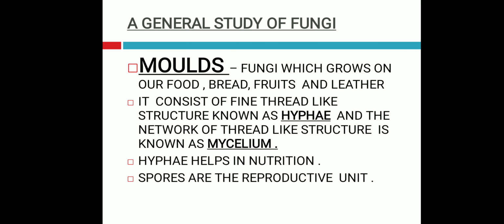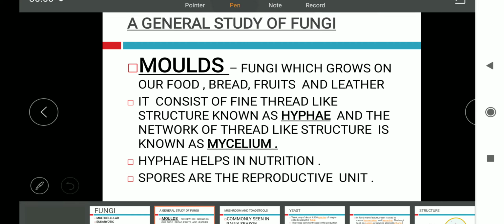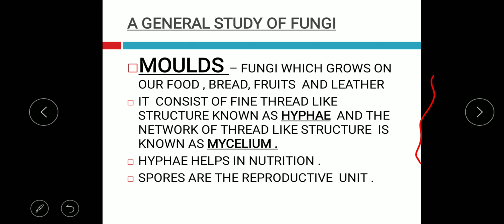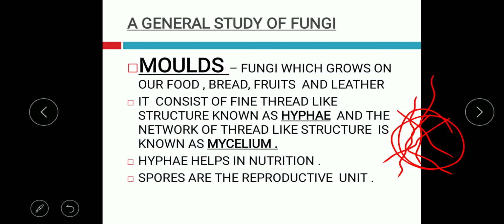Now, we have to do a general study of fungi. Molds are a type of fungi which grow on our food, bread, fruits and leather. They consist of fine thread-like structures known as hyphae, and the network of these thread-like structures is known as mycelium. So this whole is the mycelium, whereas a single fine thread-like structure is a hypha. More than one is known as hyphae.